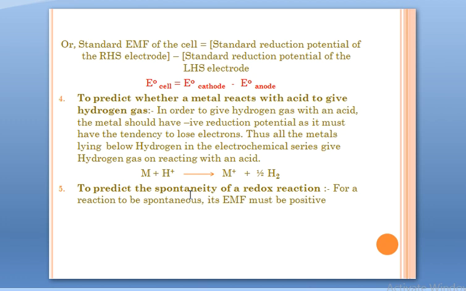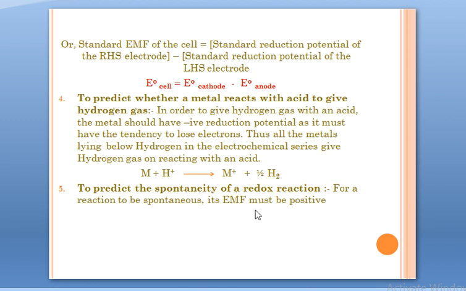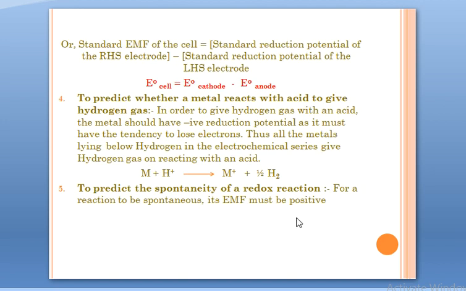Is your reaction spontaneous or not? Do you have to initiate it or it is spontaneous? You can determine it on the basis of the results given in this electrochemical series. How? Using these electrode potentials, we can calculate EMF of the cell, and if that EMF is positive, then it is spontaneous. For a reaction to be spontaneous, its EMF, electromotive force, must be positive. How will you know that? Taking the electrode potentials of the oxidation half and reduction half, you will calculate that EMF. If it is negative, it is not spontaneous. If it is positive, it is spontaneous. Alright?